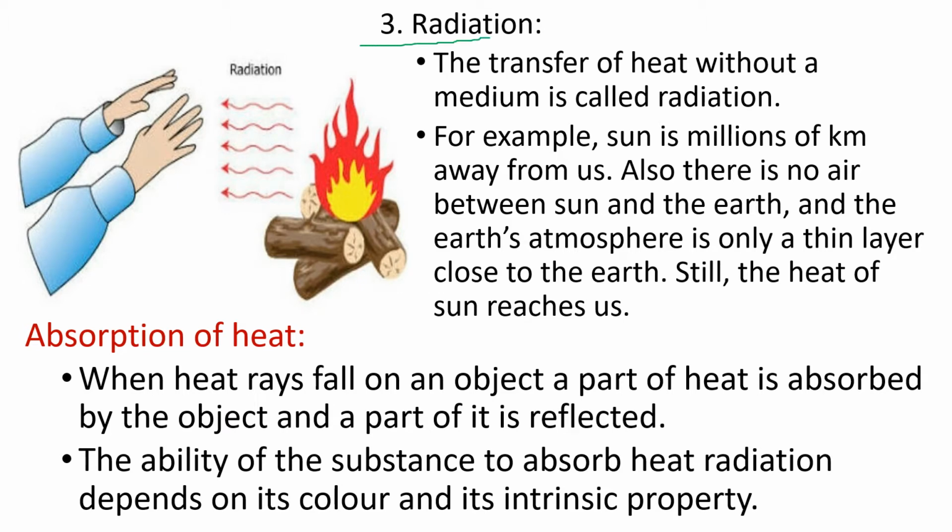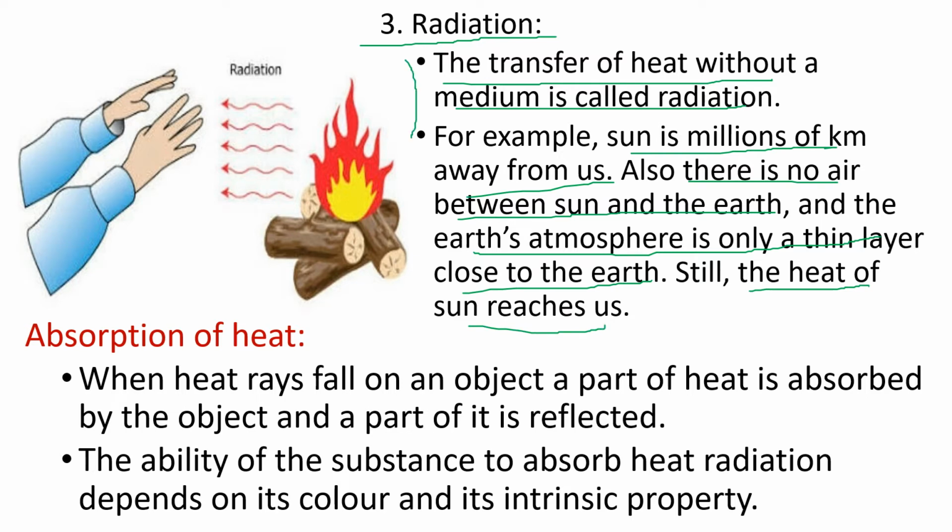Now, let us look into the third mode of heat transfer, radiation. The transfer of heat without a medium is called radiation. For example, the sun is millions of kilometers away from us. Also, there is no air between the sun and the earth, and the earth's atmosphere is only a thin layer which is close to the earth. Still, the heat of the sun reaches us. So this can be considered an example of radiation.